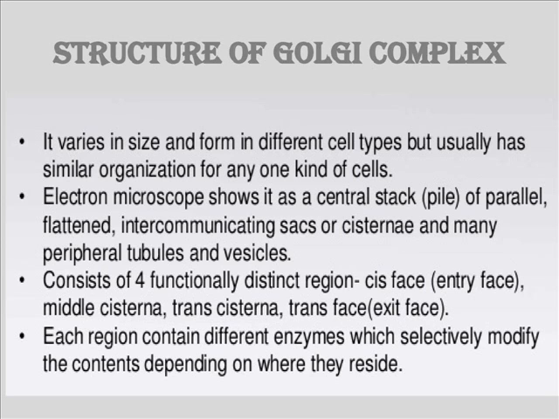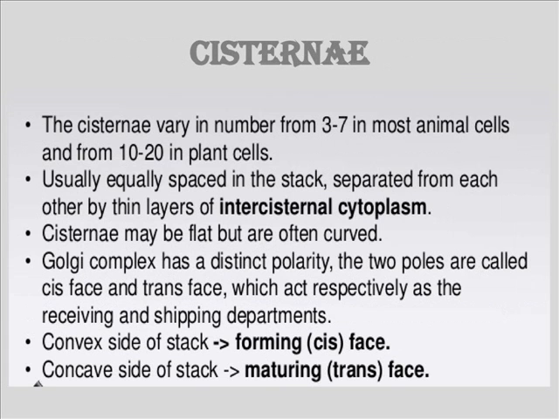This Golgi complex consists of four functionally distinct regions, namely the cis phase or the entry phase, the middle cisternae, transcisternae, and trans phase, the exit phase. Each region contains different enzymes which selectively modify the contents of the molecules depending upon where they reside.